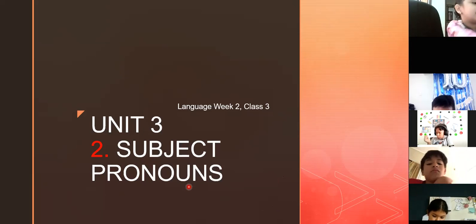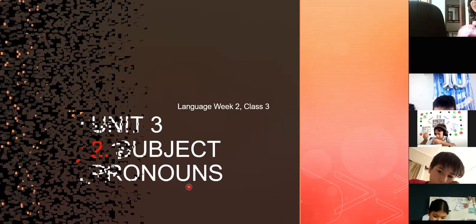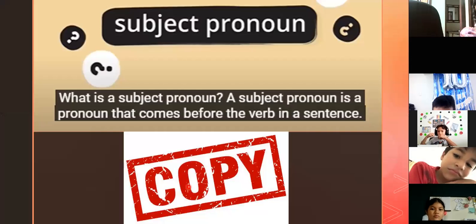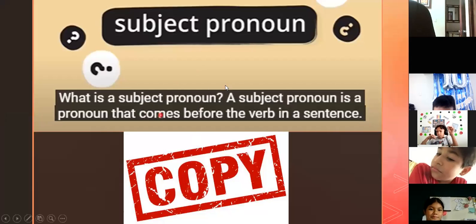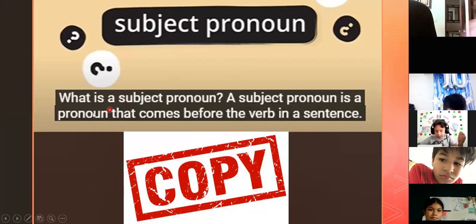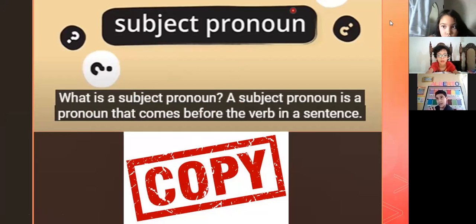Okay, let's go to the next slide. Don't forget subject pronouns. Pronouns replace the noun. We use the pronouns to replace a word. Now let's write down this definition. What is a subject pronoun? Copy. A subject pronoun is a pronoun that comes before the verb in the sentence. Copy this in your notebook, please. It comes before the verb in the sentence, so that word goes before.